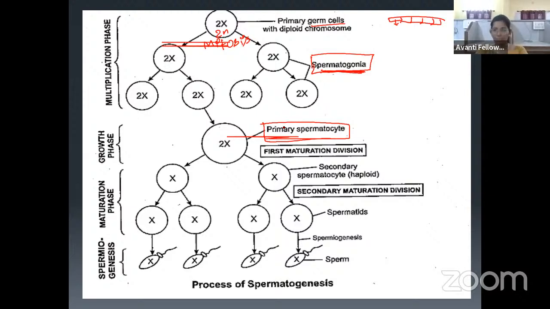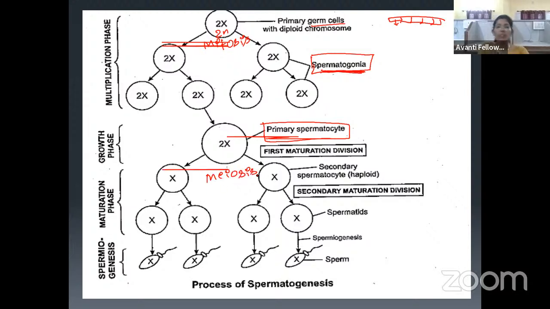After the primary spermatocyte, of course, there is no change in the chromosome number, same diploid chromosomes. Now what happens after the growth? The cell enters into the maturation phase. What is going to happen in the maturation phase? That is meiosis.